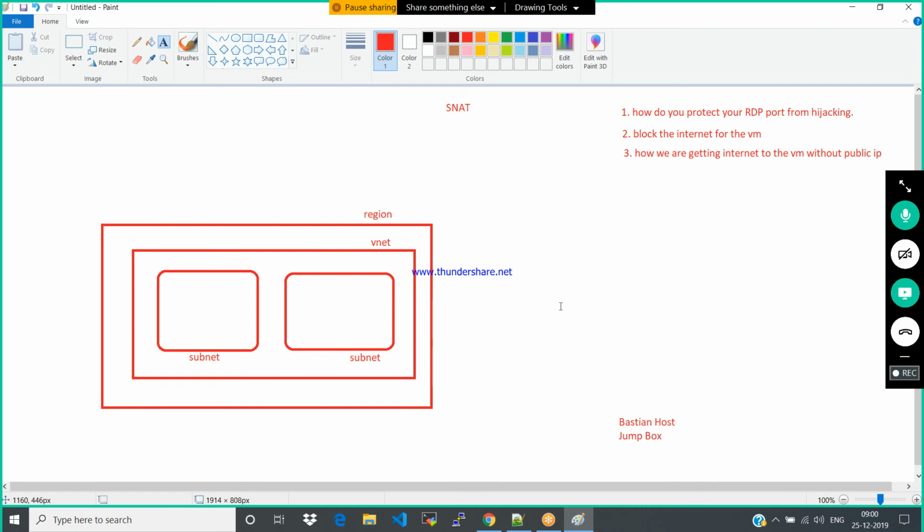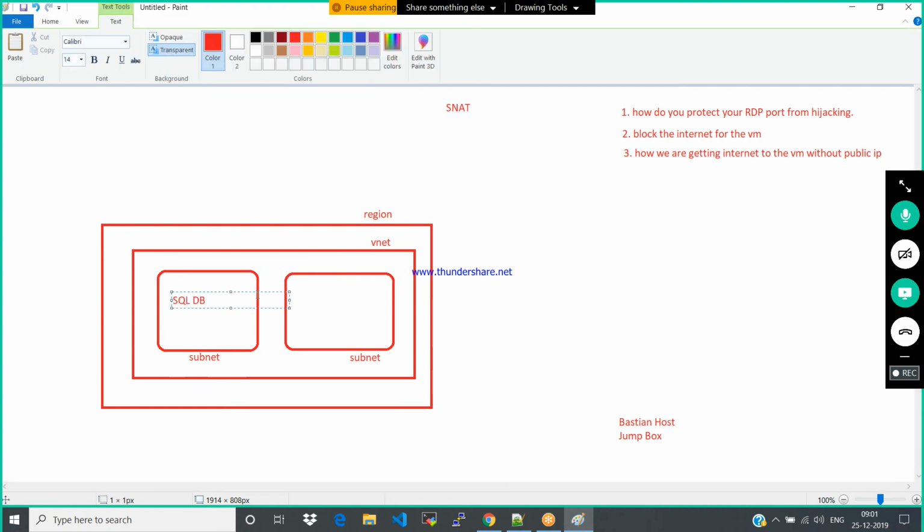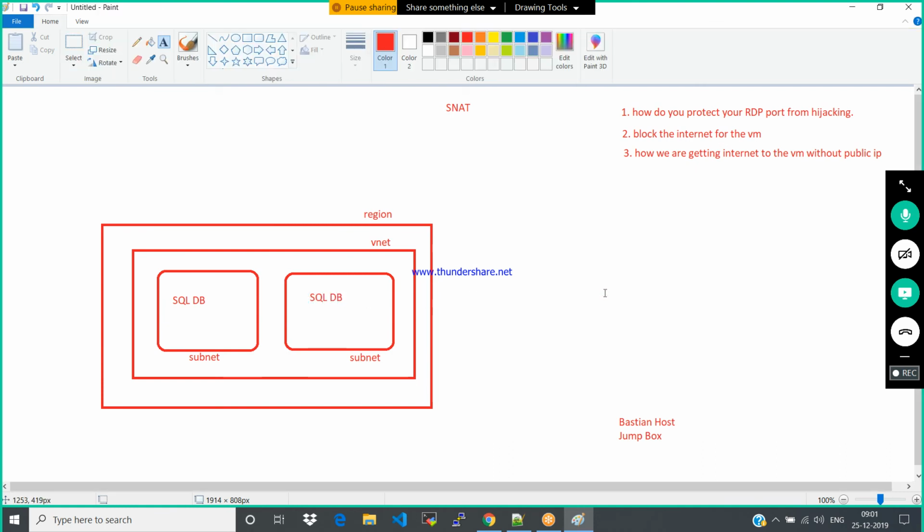Is it possible or not? Let's assume that I have an application, a SQL DB. I should not give access to anyone to this SQL database. Let's assume that I have hundreds of databases here. So I would like to restrict the SQL database for the particular entire region. So what should you do for this? How many network security groups, 100 network security groups? It's a big headache. I don't want to do that.